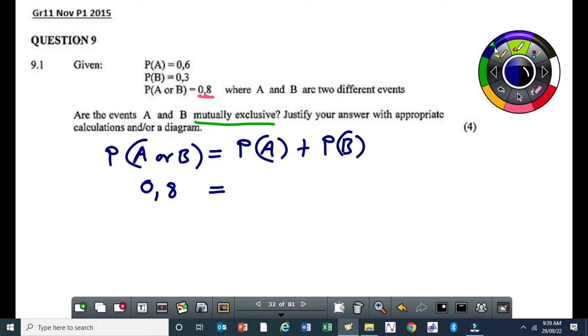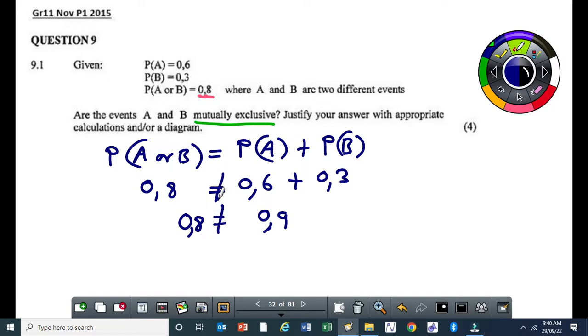Then the right hand side, probability of A is 0.6 plus probability of B is 0.3. So if you do the calculation, you find that you have 0.9 on the right and you have 0.8 on the left. Are they equal? No. So you put a non-equal sign there.